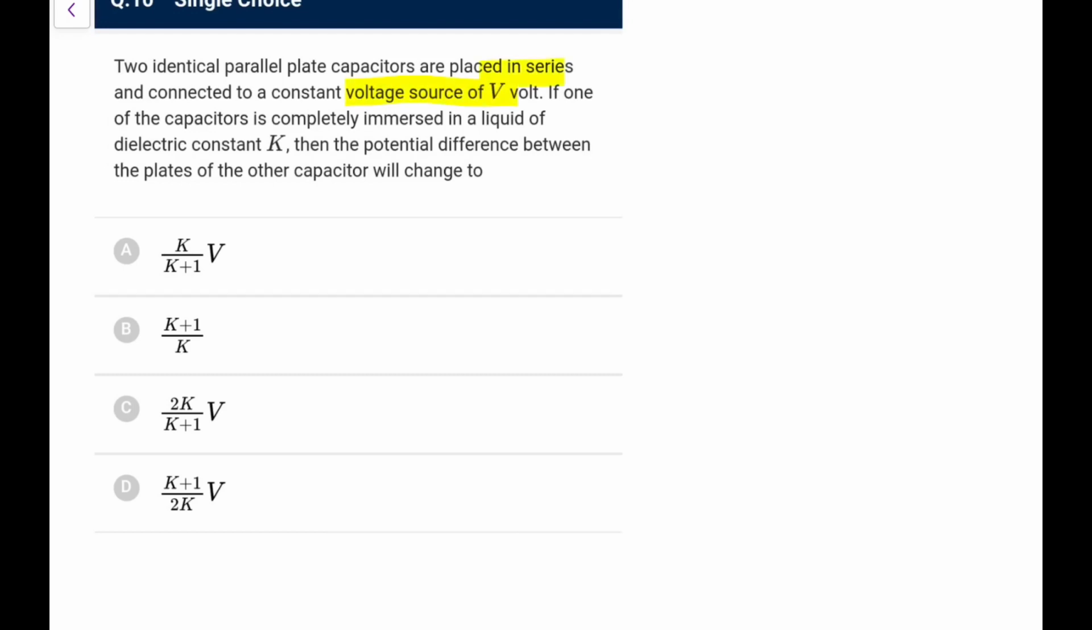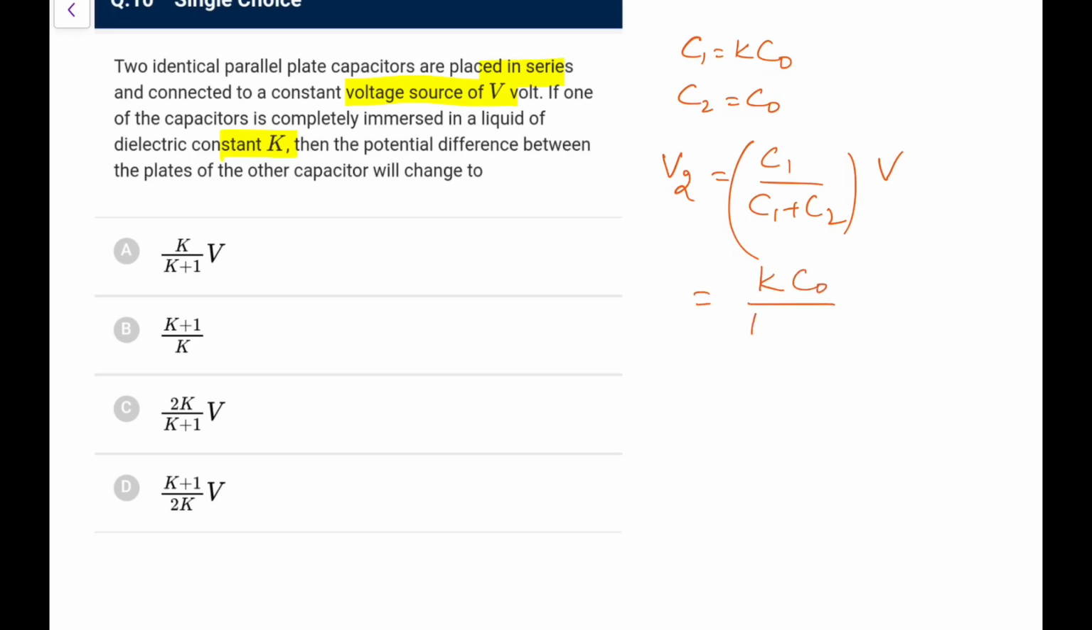Next, two identical parallel plate capacitors placed in series and connected to a constant voltage source of V volt. So they are in series. One is completely immersed in a liquid of constant K, then the potential difference between the plates of the other capacitor will change too. Initially they were the same, but now C1 becomes K times C naught, C2 becomes C naught. In series, charge is same, so voltage is inverse to C, so I can write it as C1 upon C1 plus C2 times total EMF V. So C1 is K C naught upon K plus 1 C naught into V. So the answer would be K upon K plus 1 times V on the other one.